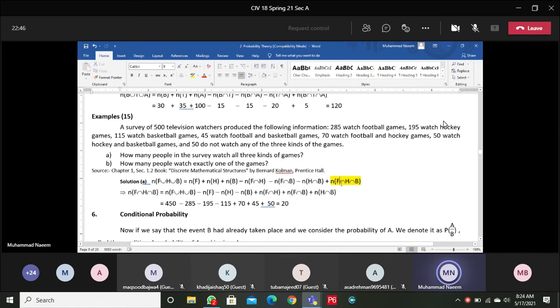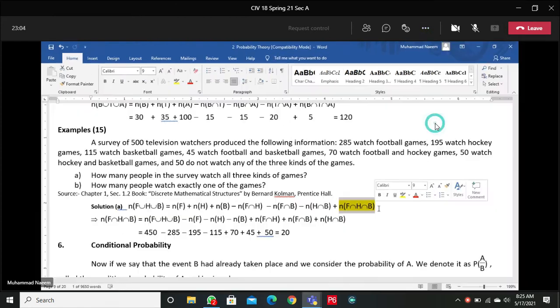We need the number of people in the intersection of all the three. They are watching football and hockey and basketball games. So easily we can find this figure.